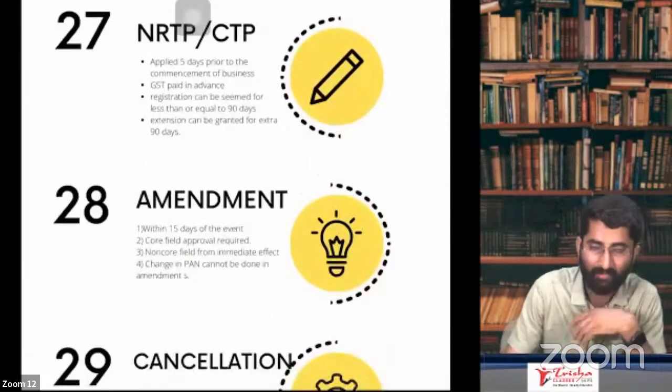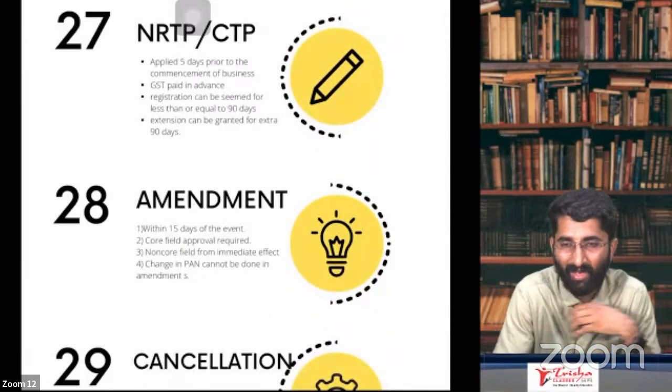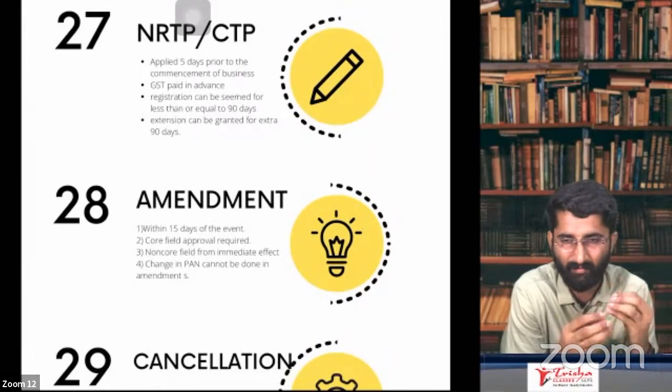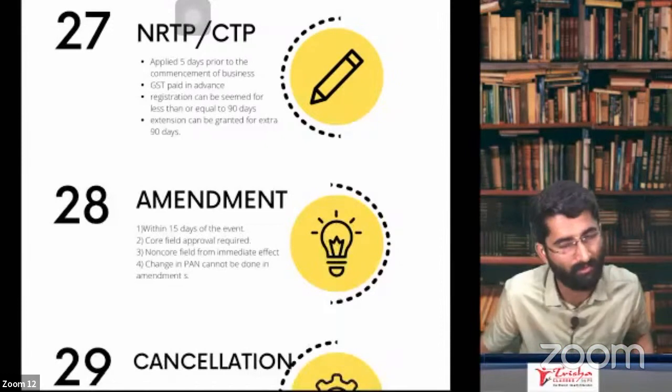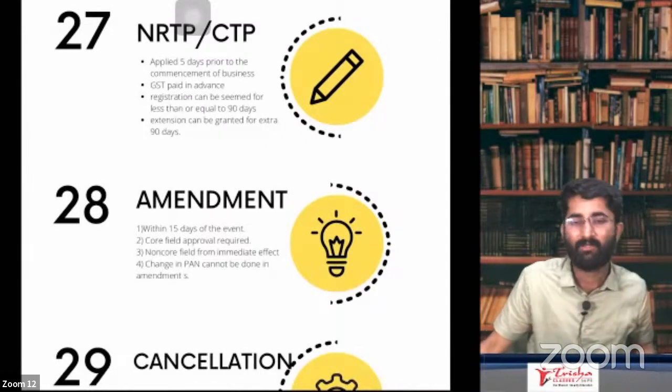Next one, amendment. Section 28 is about amendment. You have taken the registration and you want to change something in the registration. You have to do the amendments here. So how to do the amendment?